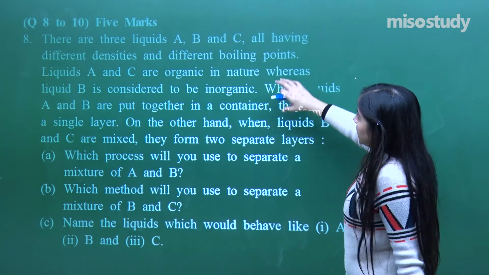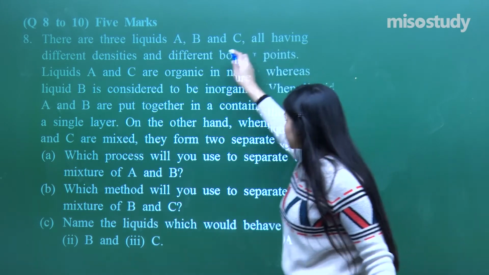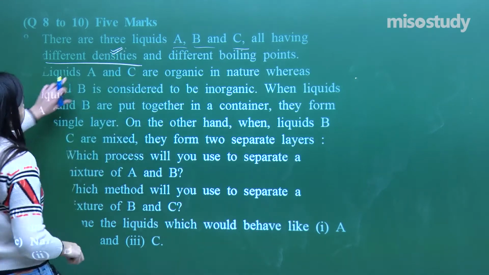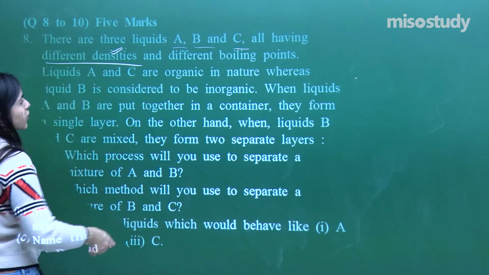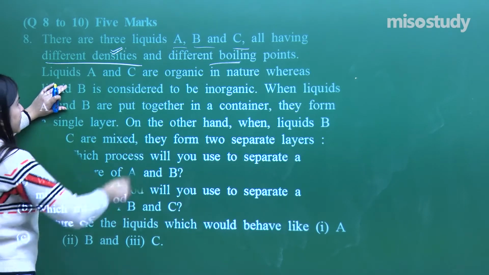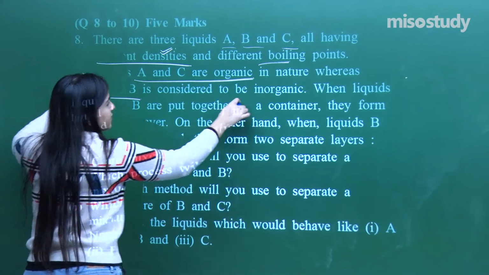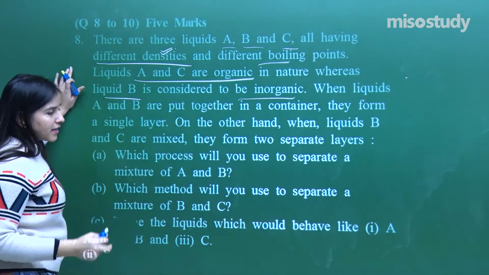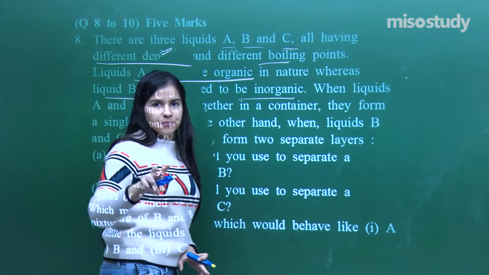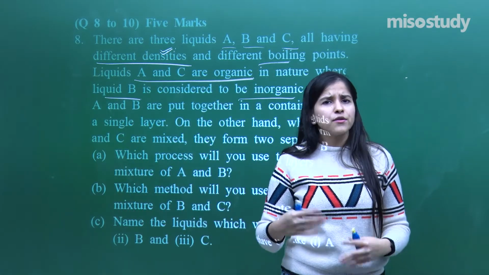There are 3 liquids A, B and C having different densities. Pay attention over here. Different boiling points are also there. Liquids A and C are organic in nature. Liquid B is inorganic. That means, as I told you, whenever 2 things have a similar nature, they will get dissolved, whereas if they have a different nature, they will not get dissolved.